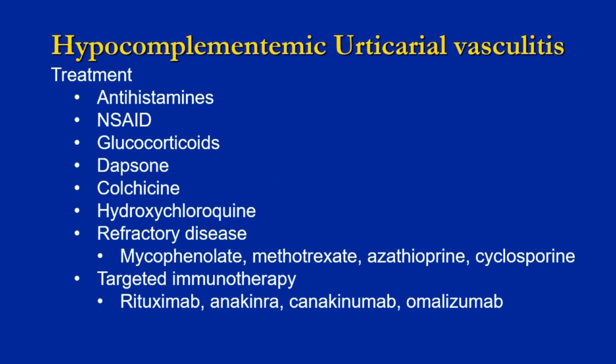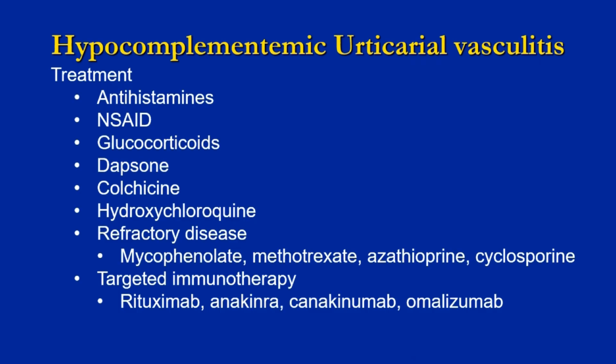The treatment of this, antihistamines are generally tried first, but that's typically not enough. Again, antihistamines because it looks like urticaria. Nonsteroidals are used for the arthritis and the pain. Glucocorticoids are used. Dapsone, we talked about dapsone when we mentioned cryoglobulinemic vasculitis.